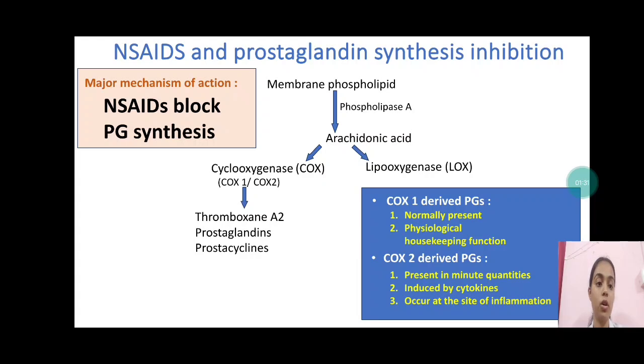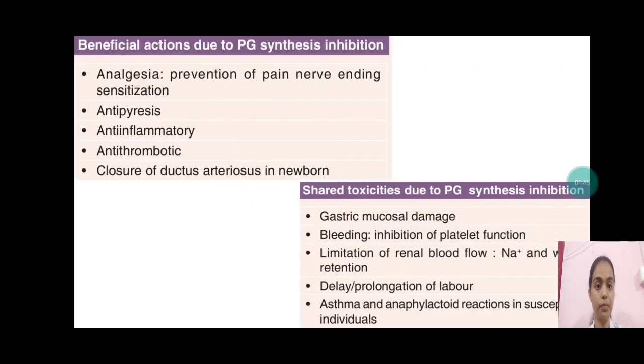The COX-1 derived prostaglandins are normally present in the body. They perform physiological housekeeping functions. The COX-2 derived prostaglandins are present in minute amounts. They are induced by cytokines and occur at the site of inflammation.